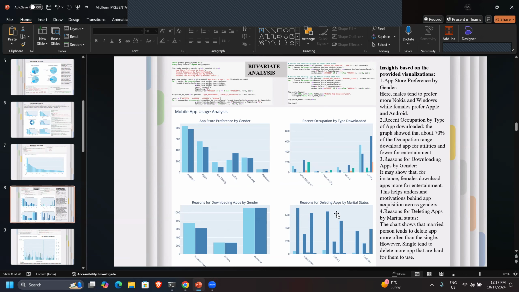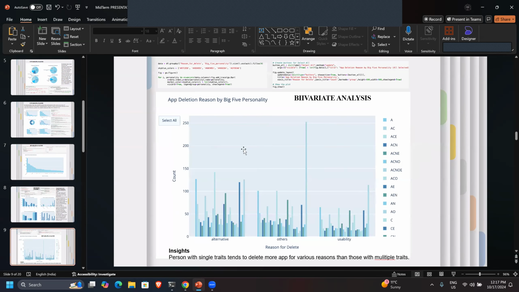The reason for deleting the app, according to marital status, whether married people are deleting more apps or downloading more apps, that also we have seen, that married people tend to delete more apps as compared to single ones. Then talking about the bivariate analysis, here is the basic distribution between the personality traits and their reason for deleting. So a person with a single trait tends to delete more apps for various reasons as compared to multiple traits. So this is what we found out of this insight.